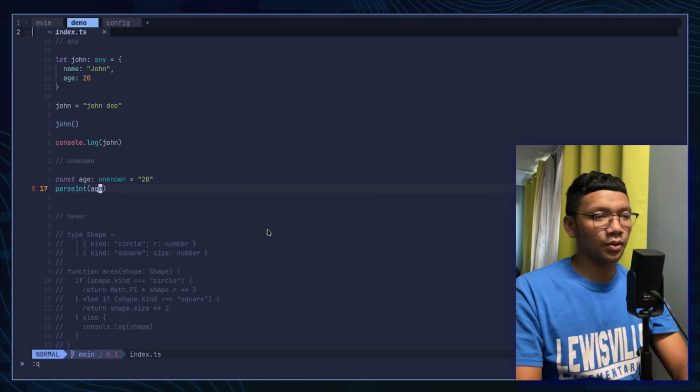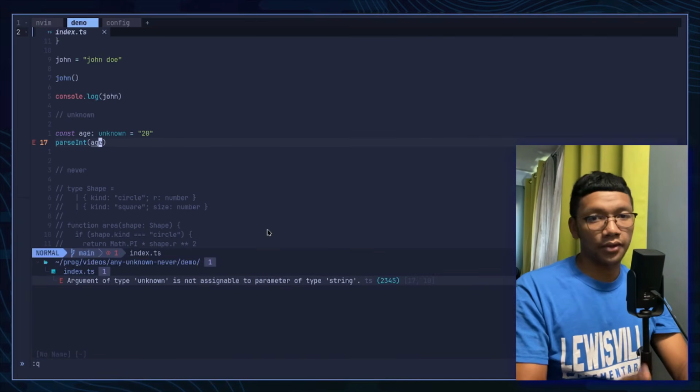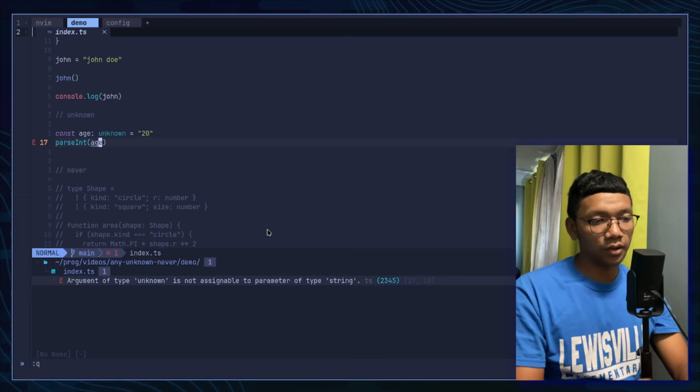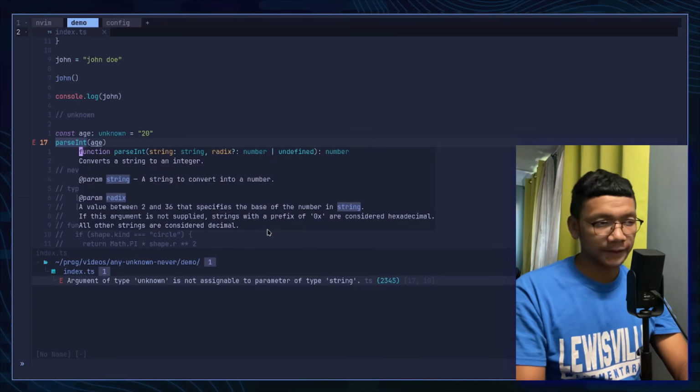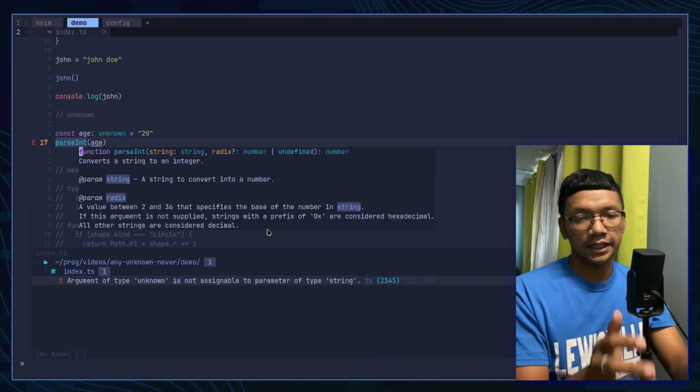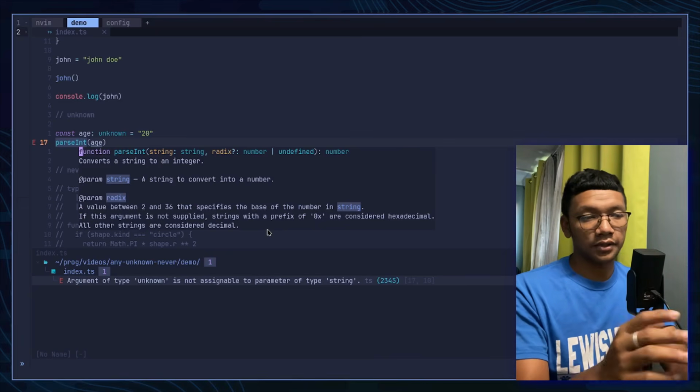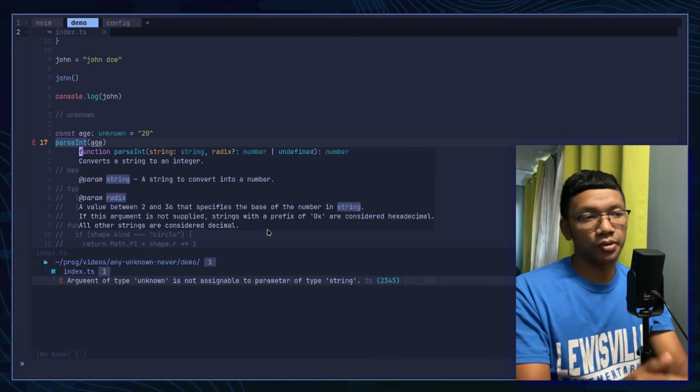And as you can see, we have an error here. The error tells that argument of type unknown is not assignable to a parameter of type string because parseInt takes string as input. So based on unknown rules, we need to narrow or assert age to be string to operate with it.